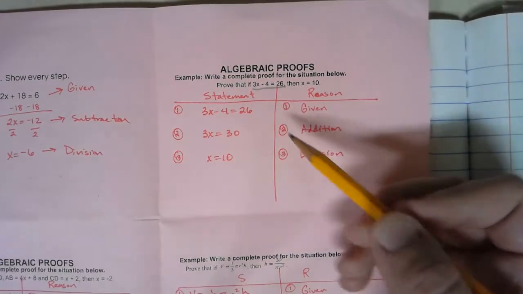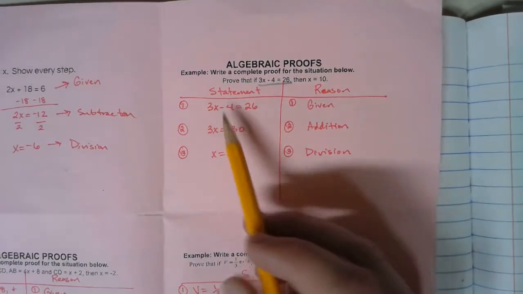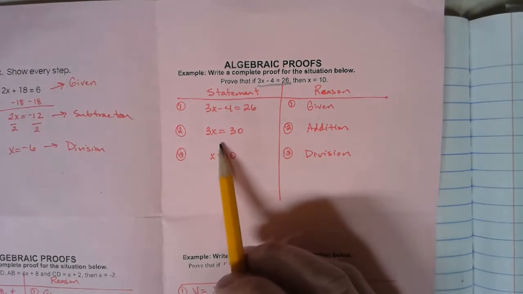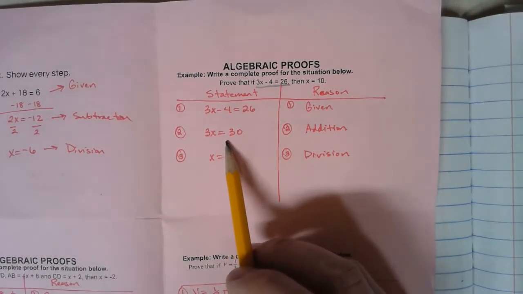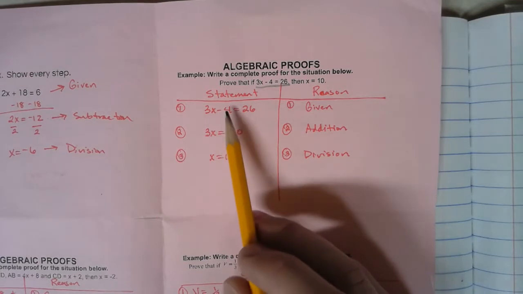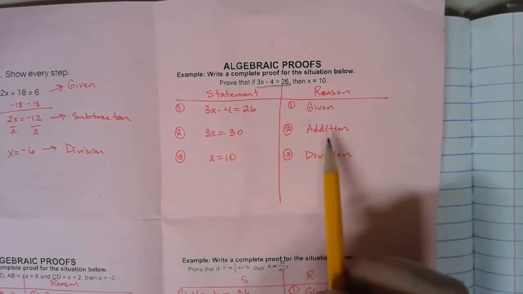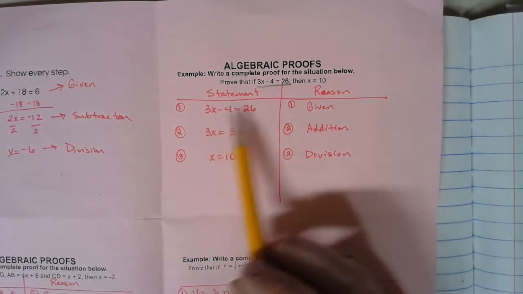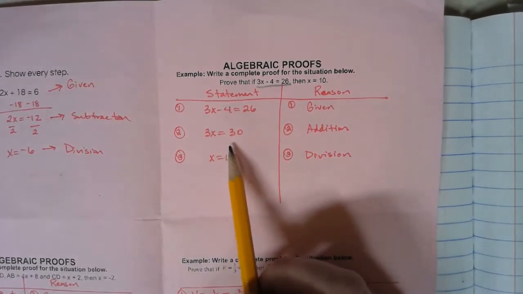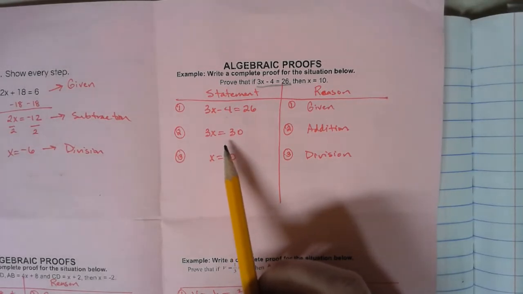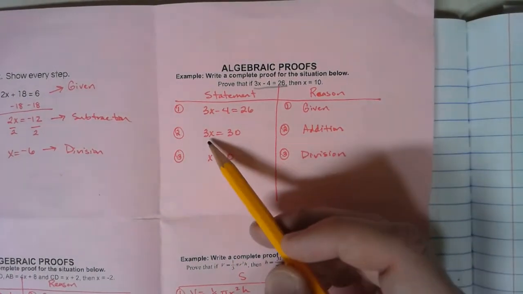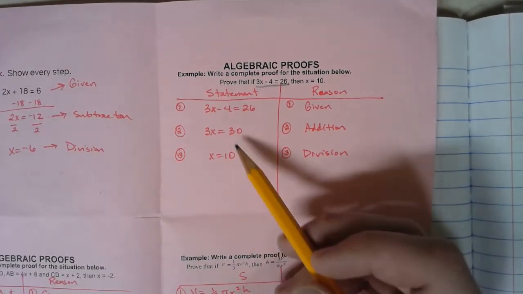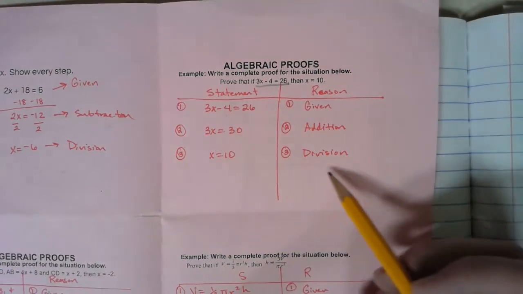Now I'm trying to eventually get to solving for x. The first thing I'm going to do is add 4 to both sides, and I wind up with 3x is equal to 30. Now I have to write the reason I got from statement 1 to statement 2, and that was the addition property. I added 4 to two things that were equal, so the resulting sums were equal to one another. Lastly, I want to finish it out. I divide both sides by 3, and I wind up with x equals 10. How did I get from statement 2 to statement 3? By using the division property.